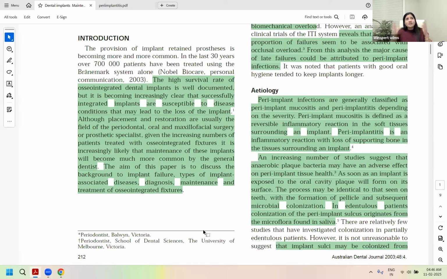Yes, so you have to see why ADC is asking you those questions. Instead of thinking, oh my God, a lot of staging and grading is getting asked, you must be aware that when I start practicing in Australia as a general dentist, it's my responsibility to screen the patients, identify the disease, and then make timely referrals. So perio, we know that as a general dentist, we have been making referrals and screening them. We have been doing that in our countries as well, wherever we have been practicing.